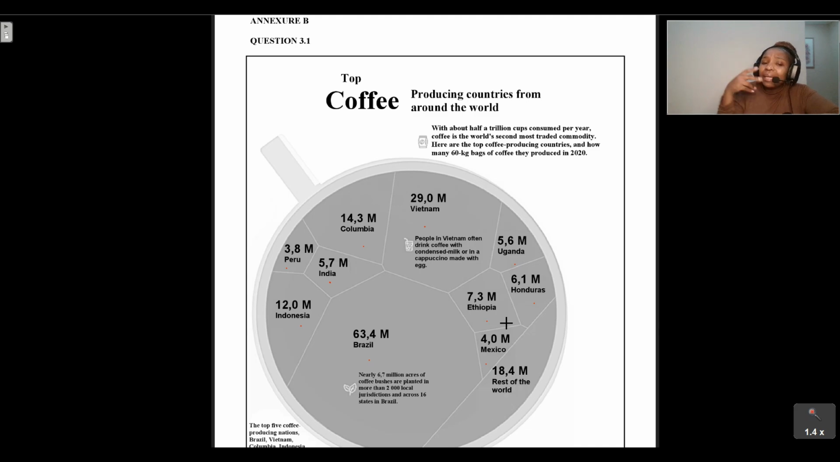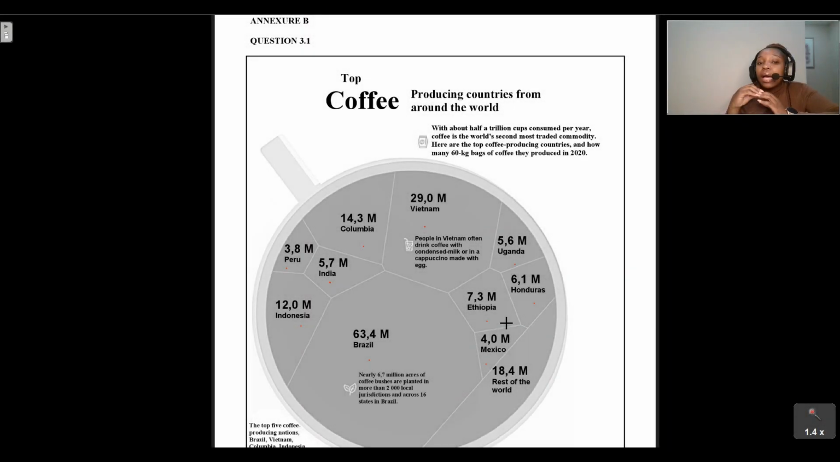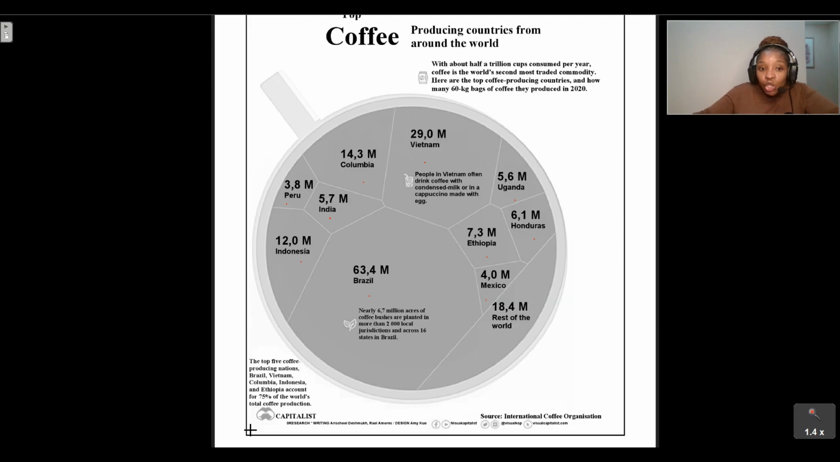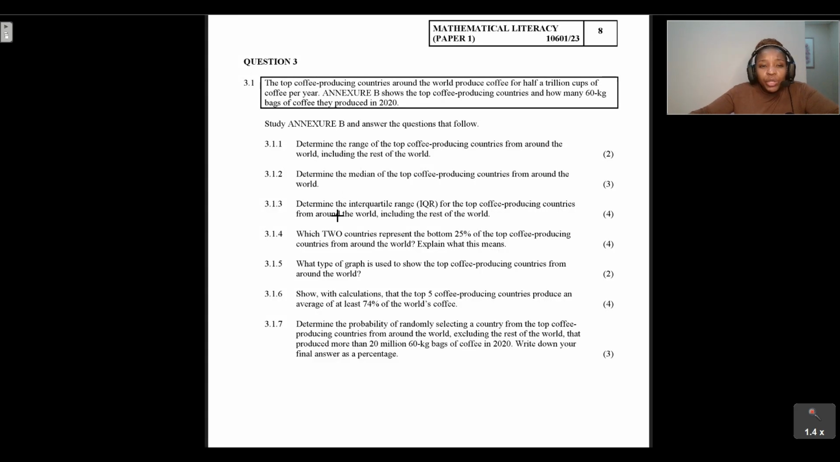So we can see that this diagram resembles a pie chart. It looks like a pie chart, and we're going to be using this to help us answer the questions that are given to us. We are told that the top 5 coffee producing nations, Brazil, Vietnam, Colombia, Indonesia, and Ethiopia, account for 75% of the world's total coffee production. Then we're also given where they've obtained this graph from. So let's have a look at question 3.1.1.